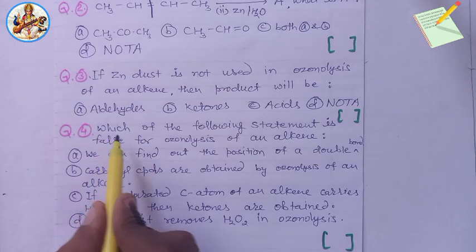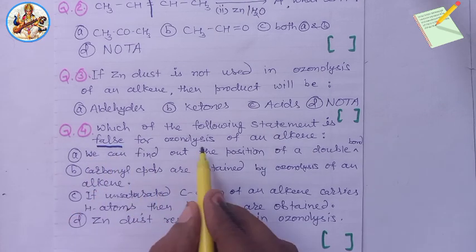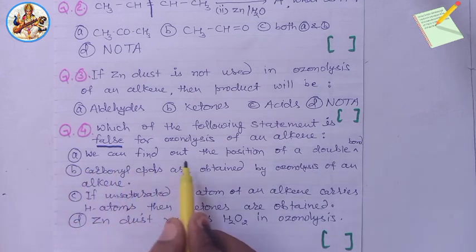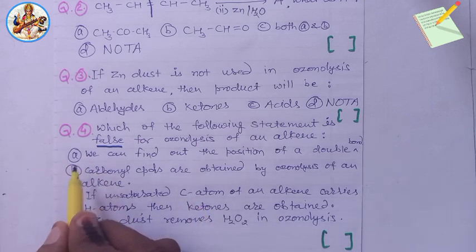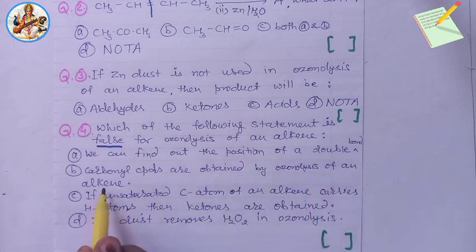Now next fourth question. Which of the following statements is false for ozonolysis of an alkene? Option A: we can find out the position of a double bond. Right statement. B: carbonyl compounds are obtained by ozonolysis of an alkene. It is also a true statement. Option C: if the unsaturated C atom of an alkene carries hydrogen atoms, then ketones are obtained.